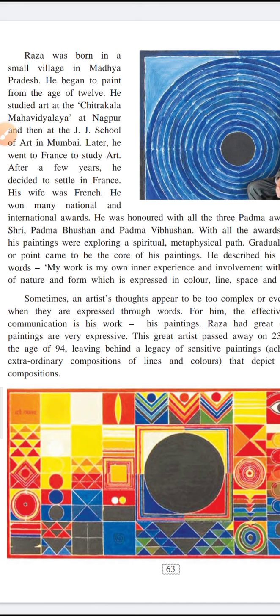So all those mysteries of nature. When he gets involved in that, what he experiences, what he feels, all his feelings and emotions are expressed in the form of colors, lines, shapes and light.